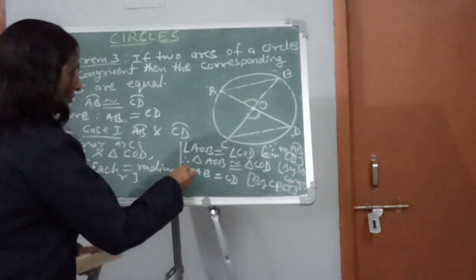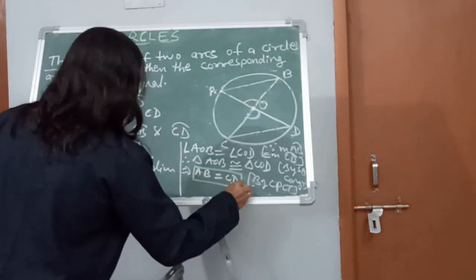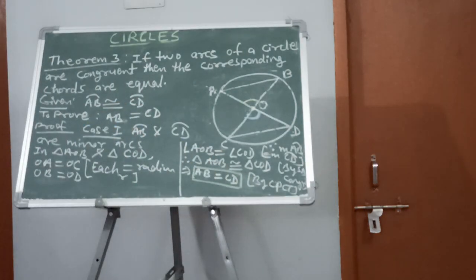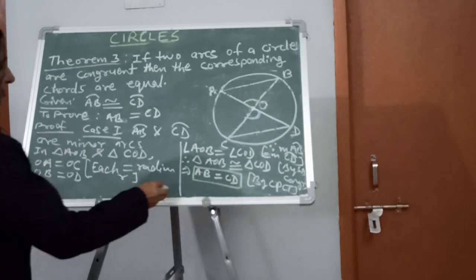And this is to be proved. See here, this is to be proved. So what we can say? Hence proved.